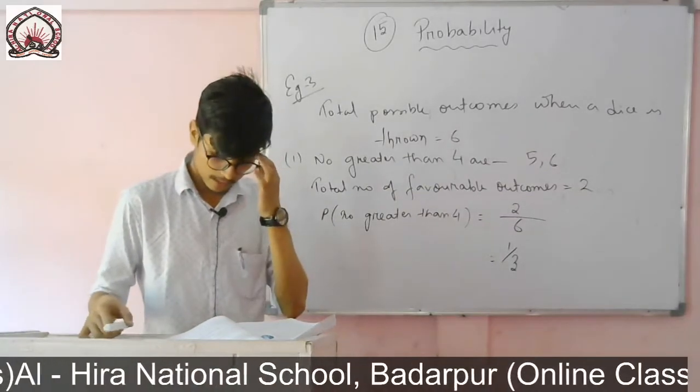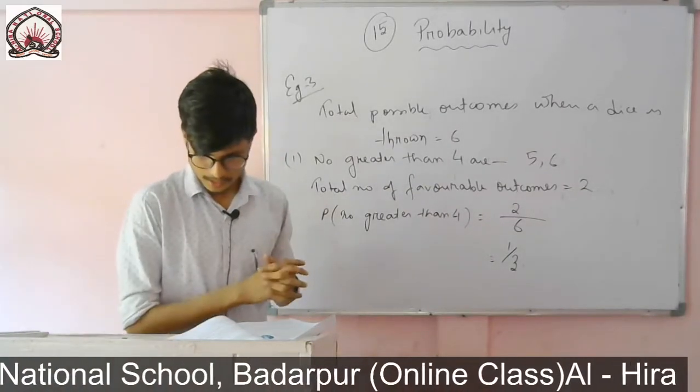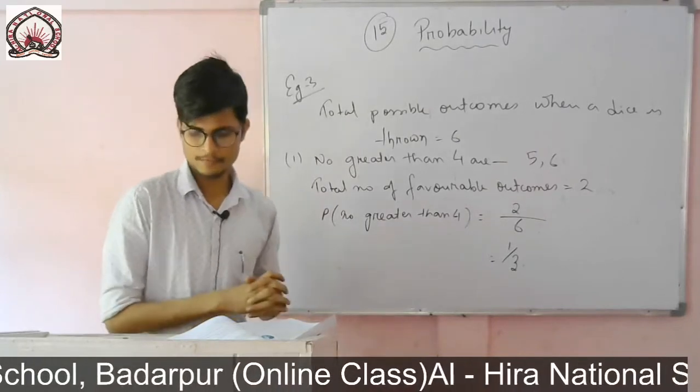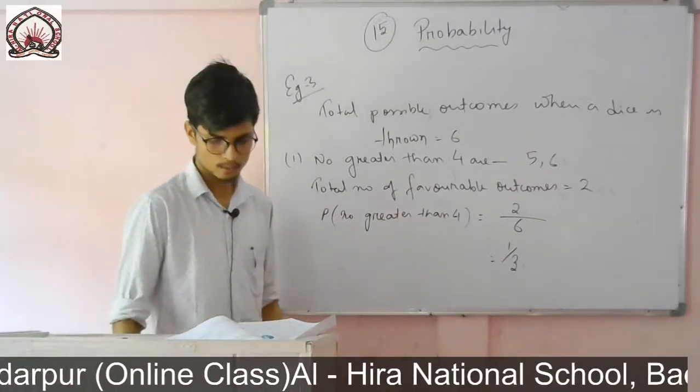The next question is, what is the probability of getting a number less than or equal to 4?